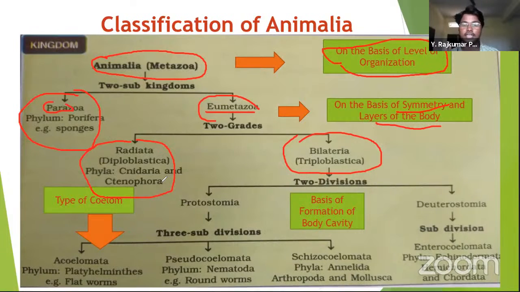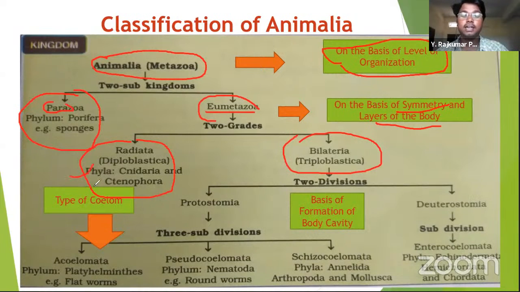Organisms contain three layers: ectoderm, mesoderm and endoderm. But in some lower organisms, there are only two layers, ectoderm and endoderm. There is no mesoderm. So if there are two layers in the body and they exhibit radial symmetry, they come under radiata.